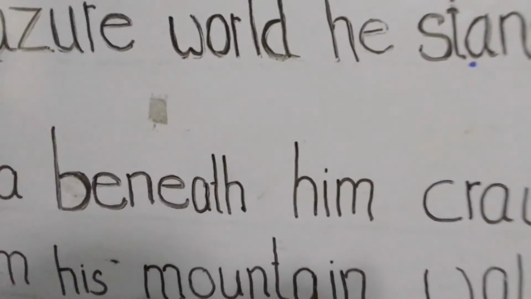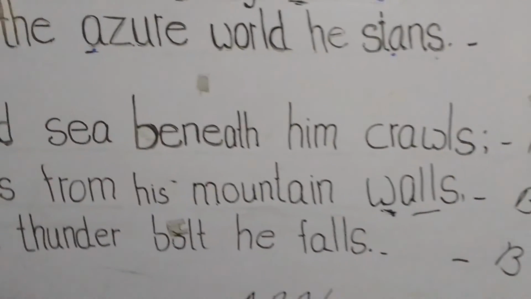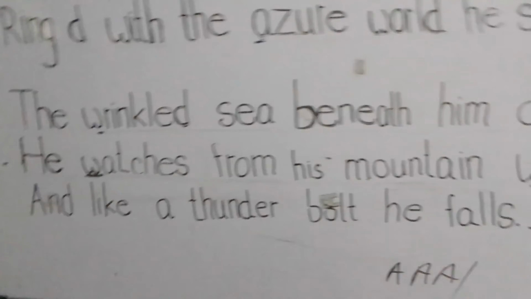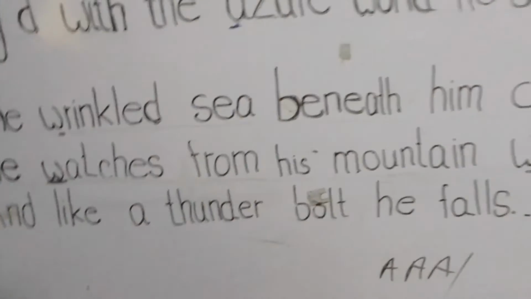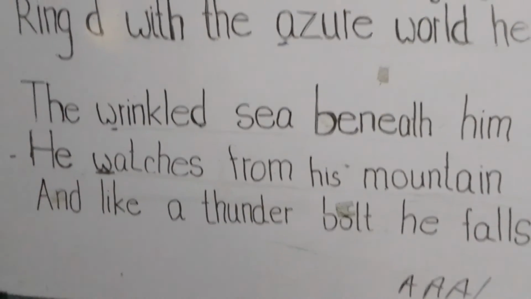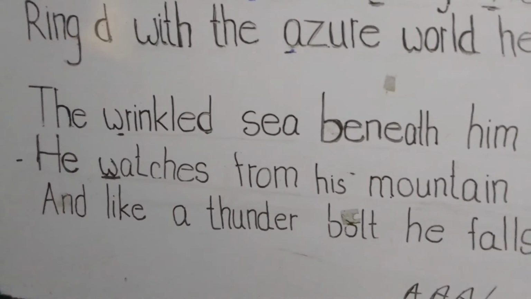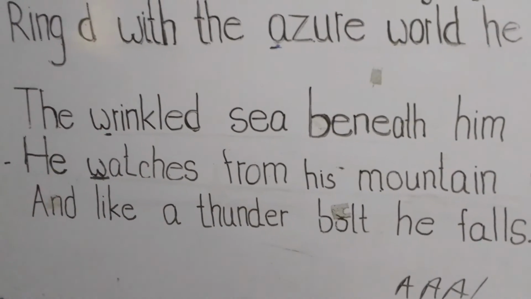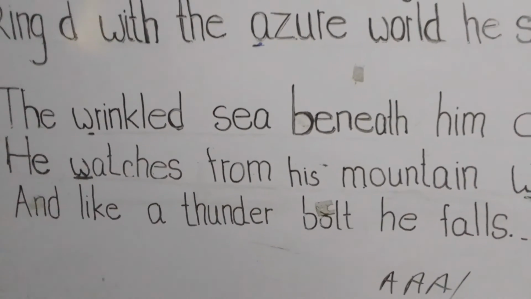Okay, students. Next, I would like to say something about the symbols. In the poem Eagle, the eagle is symbolized as strength, supreme power, pride, and violence, etc. He rules the sky with unbeatable power.